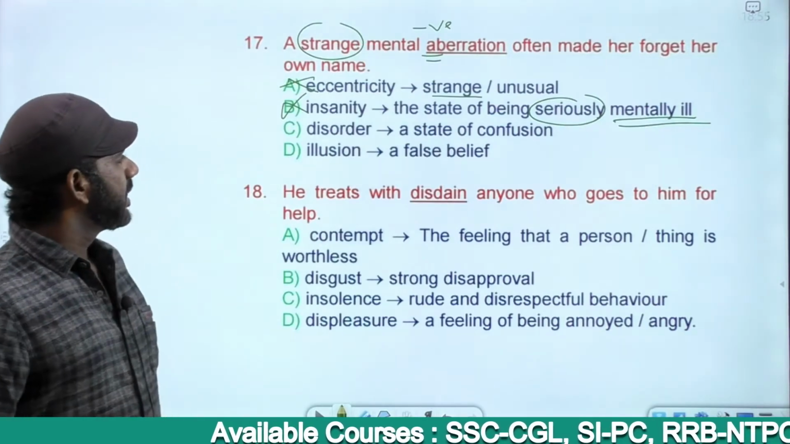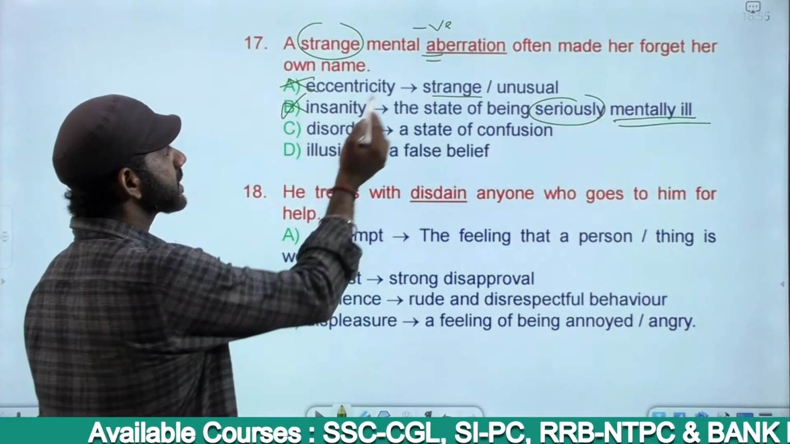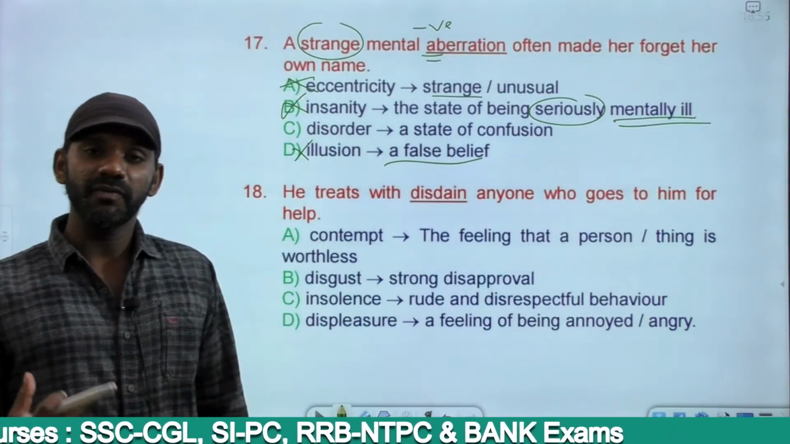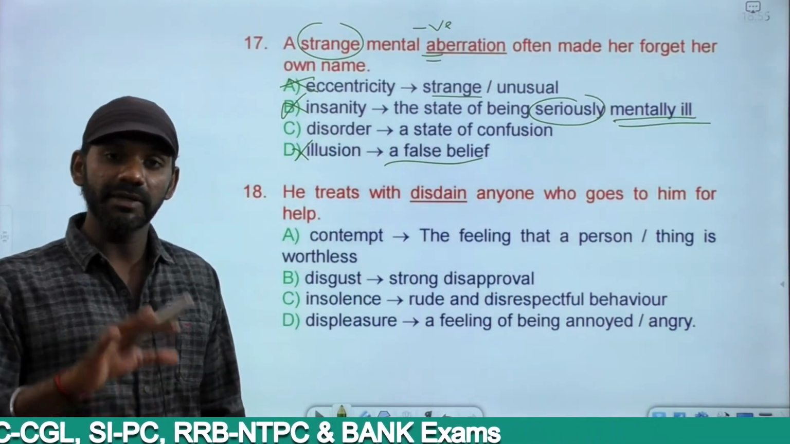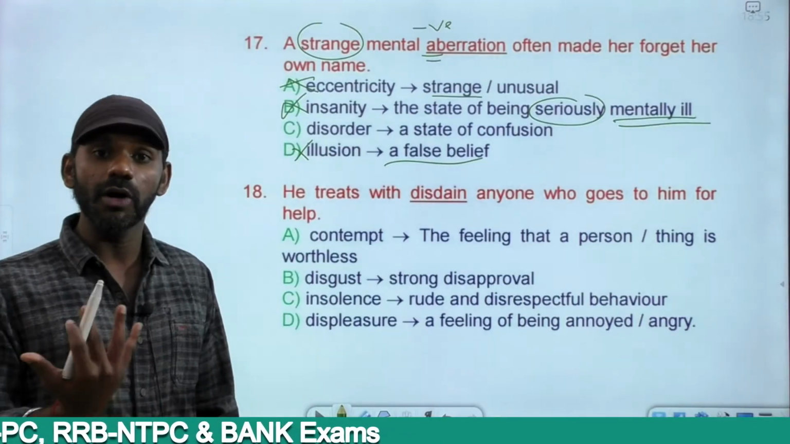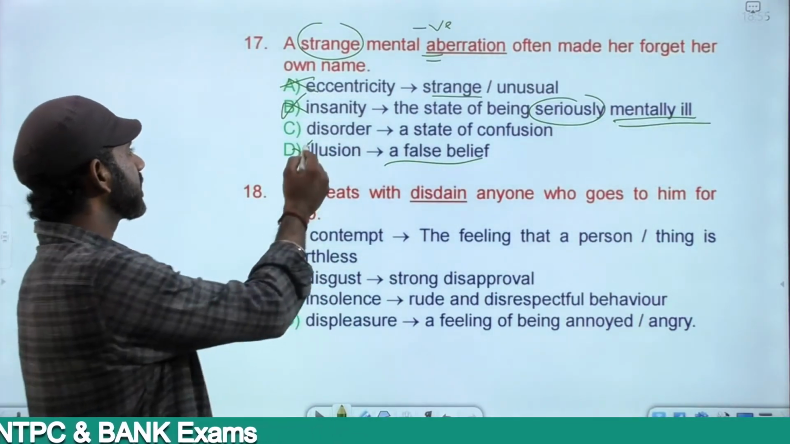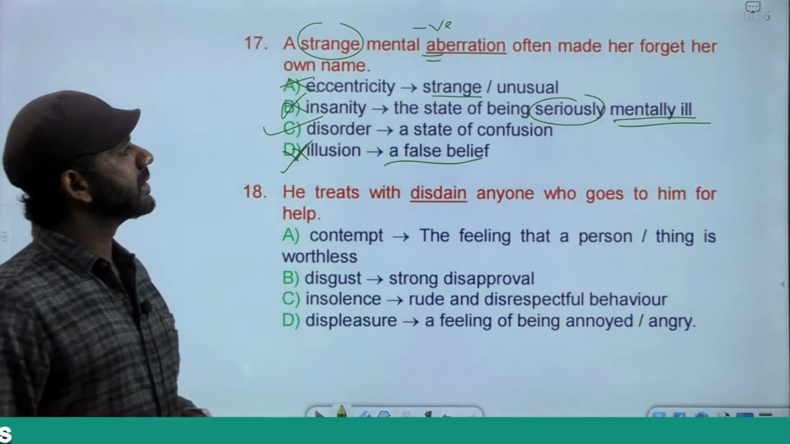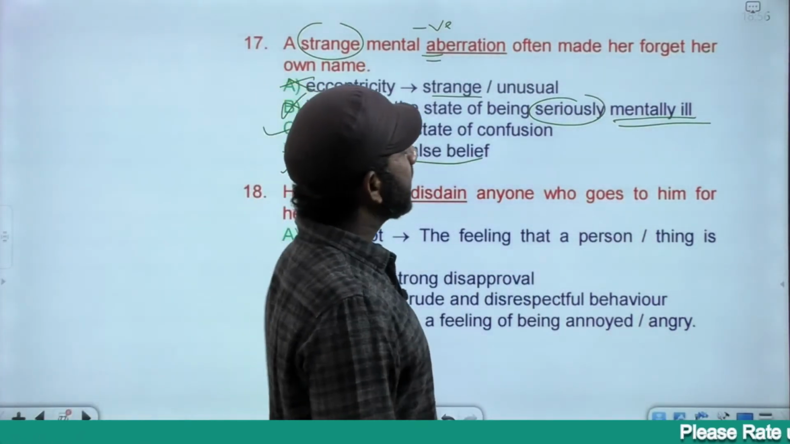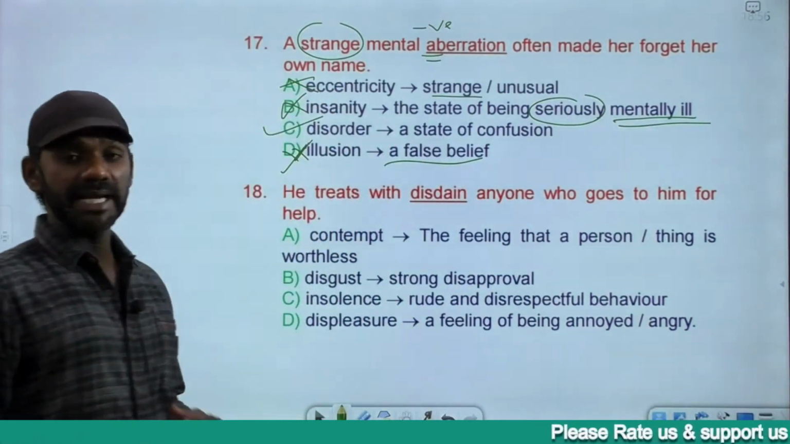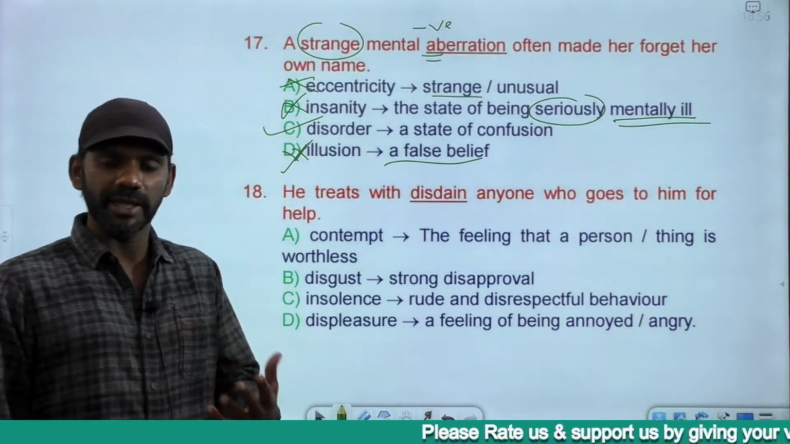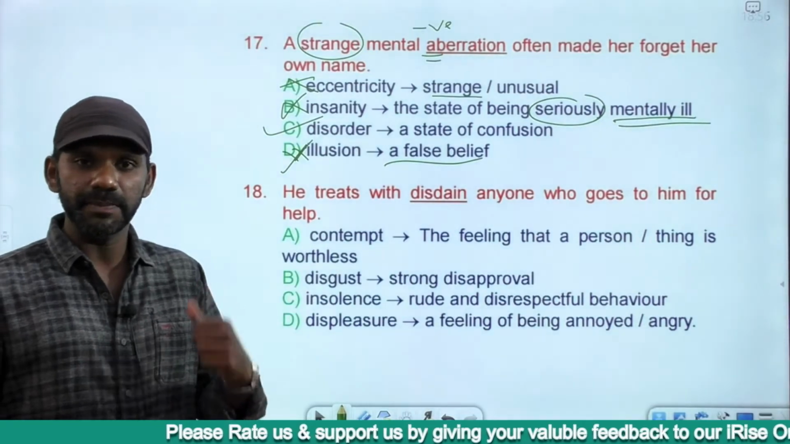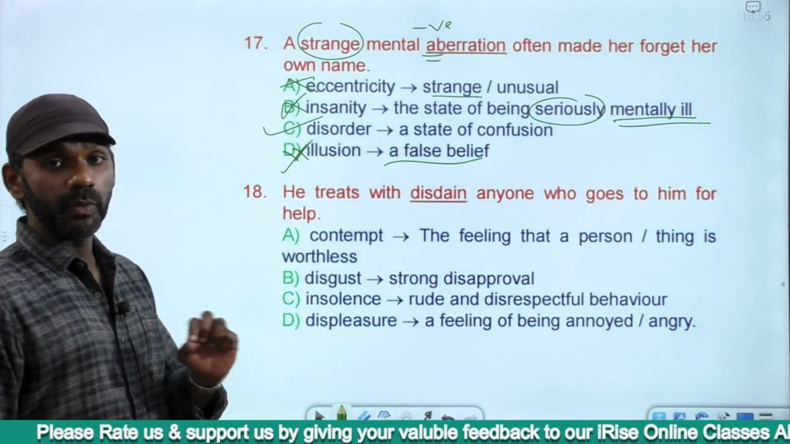Makes sense. Leave. Illusion is a false belief. Does not fit here at all. Illusion is like hallucination. What we believe is there, but in fact it's not there. A false belief does not fit here. Gone. The answer must be C. A strange mental disorder often made her forget her own name. Made her to forget is wrong. It was made her forget. Made her do, made her sing, made her dance, made her sleep, made her forget. V1 plural.